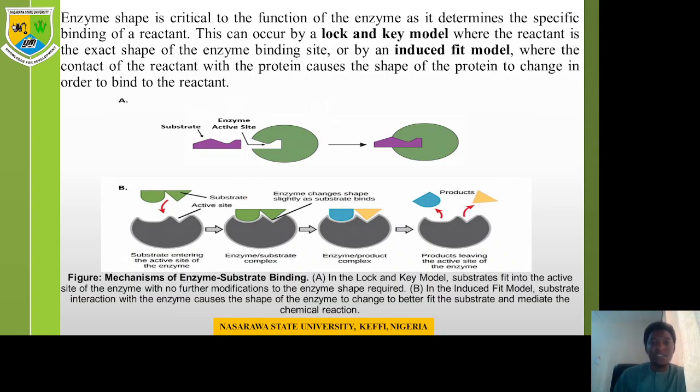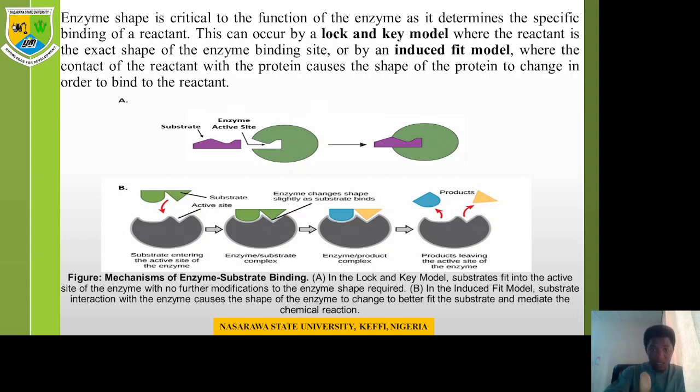Now, enzyme shape is critical to the function of the enzyme as it determines the specific binding of the reactant. This occurs either by the lock and key model, where the reactant is the exact shape of the enzyme binding site, or by the induced fit model, where the contact of the reactant with the protein causes the shape of the protein to change in order to bind to the reactant.